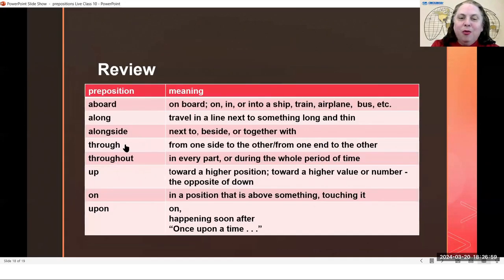Okay. Through, from one side to the other, from one end to the other. So we had someone going through a tunnel. Through a tunnel. Someone can swim through the water from one end of the pool all the way to the other end of the pool, through the water.